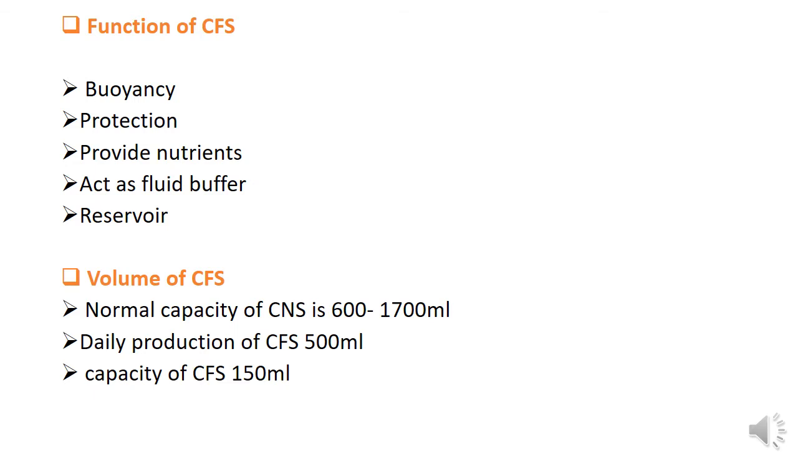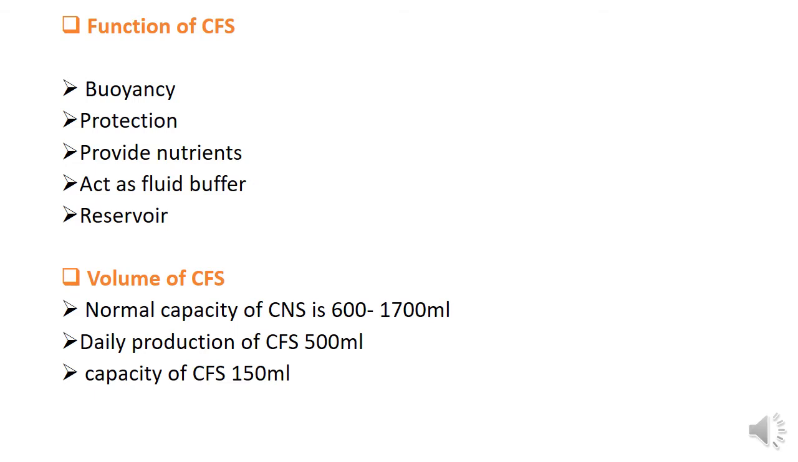But what are the functions of cerebrospinal fluid? It gives buoyancy. Buoyancy means it modulates pressure change. If the CSF is not present, we would feel the weight of the brain because of the skull and cranium. The next function of cerebrospinal fluid is protection. It protects and lubricates the brain.